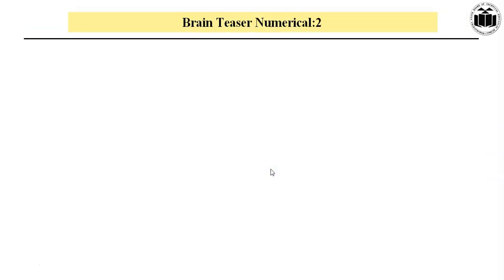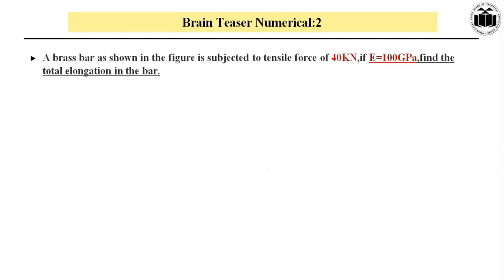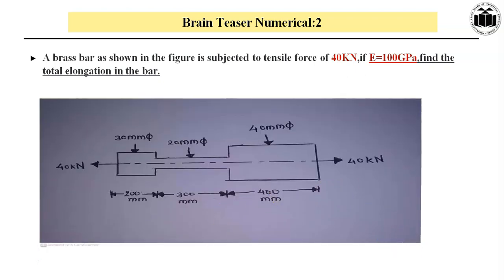Now let us discuss another brain teaser numerical on the concept of members which are connected in series. So this is numerical number 2. A brass bar as shown in the figure is subjected to a tensile force of 40 kilonewton. If modulus of elasticity is 100 GPa, then find the total elongation of the bar. So this is the bar.